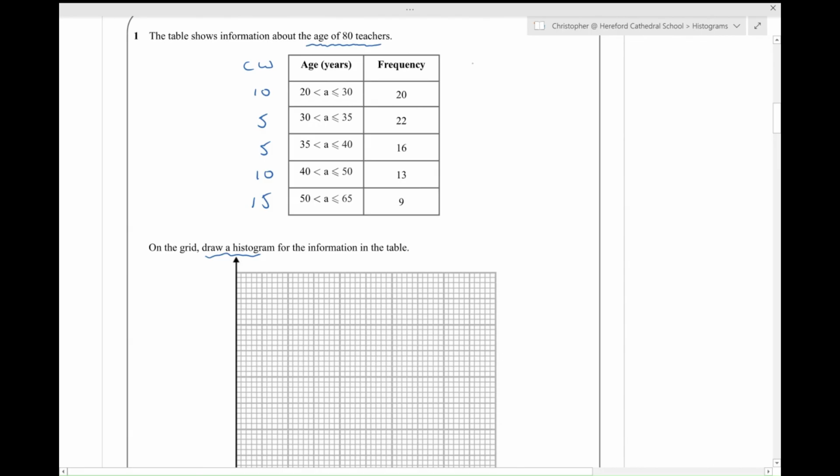Now we're going to need to work out the frequency density. Remember, the frequency density is the frequency divided by the class width. So 20 divided by 10 is 2. 22 divided by 5 is 4.4. 16 divided by 5, 3.2. 13 divided by 10, 1.3. And 9 divided by 15, 0.6.